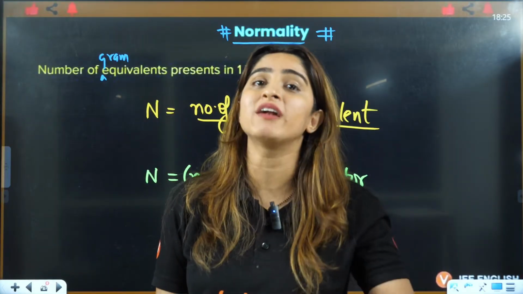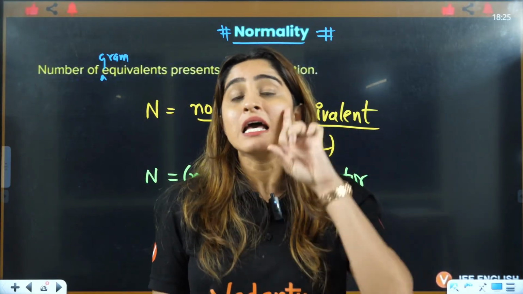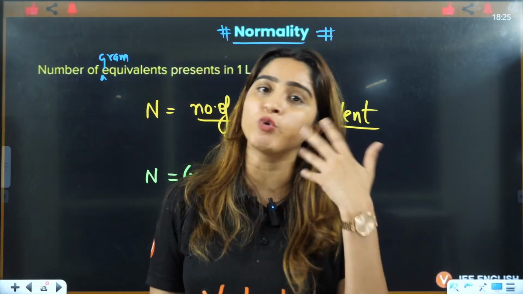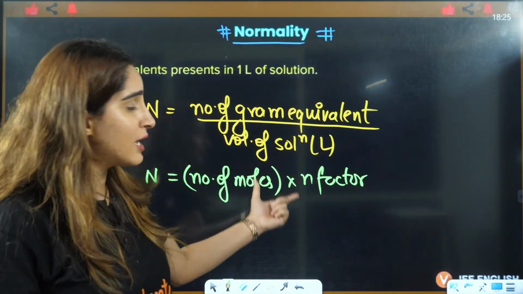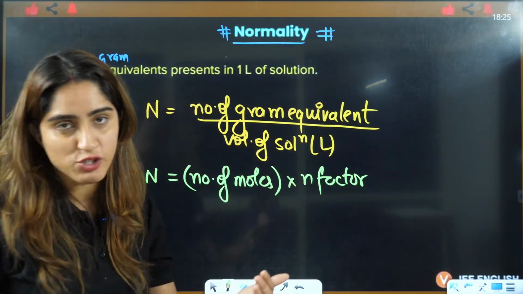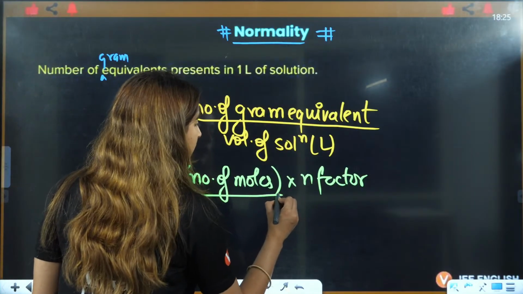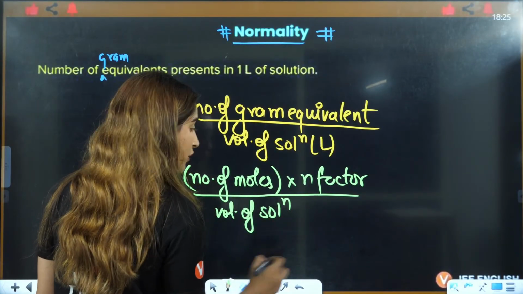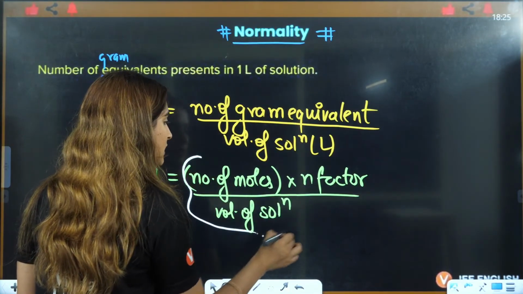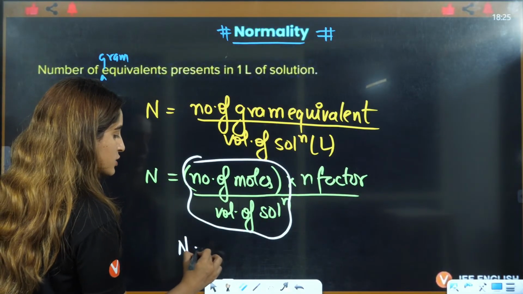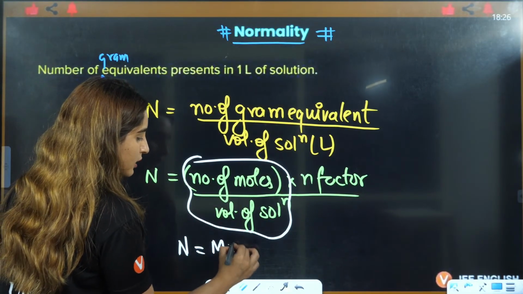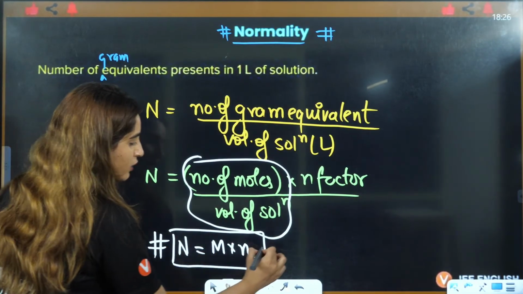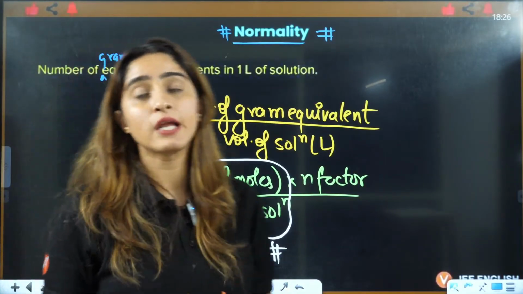You will study it more in detail in electrochemistry, so it should be on your tips, because you're going to use n factor not only here but also in electrochemistry. This is divided by volume of solution. That means normality is equal to number of moles by volume, which is molarity, into n factor. That is a very important formula, very important formula.